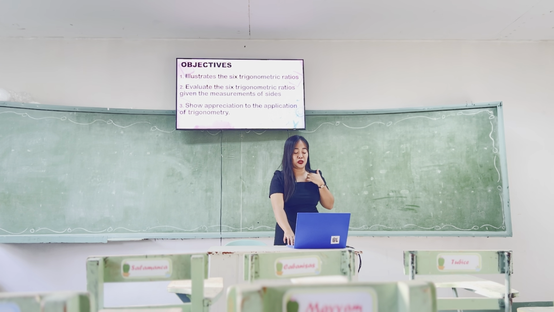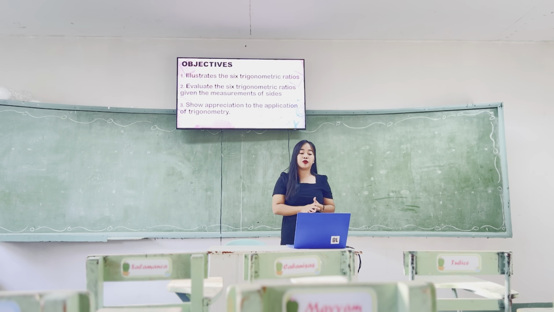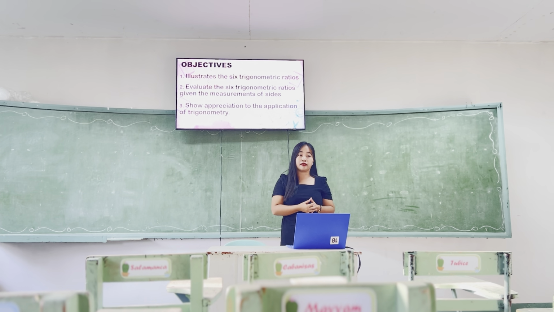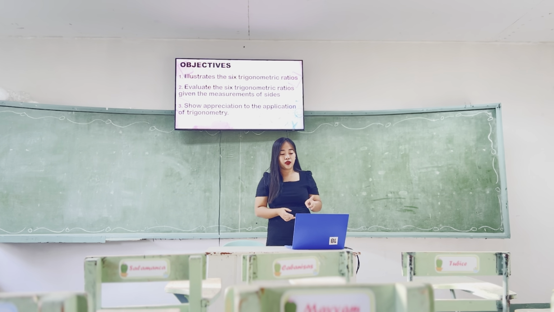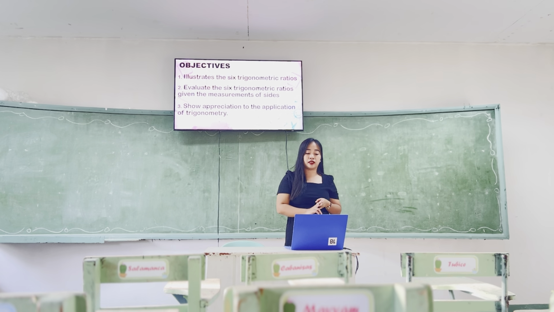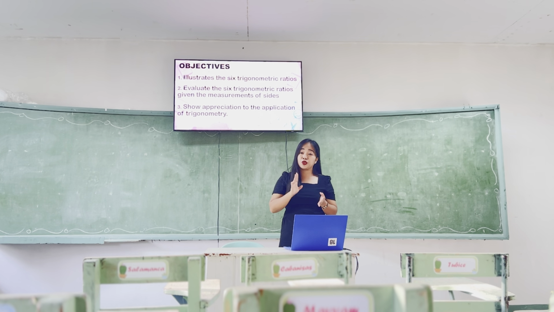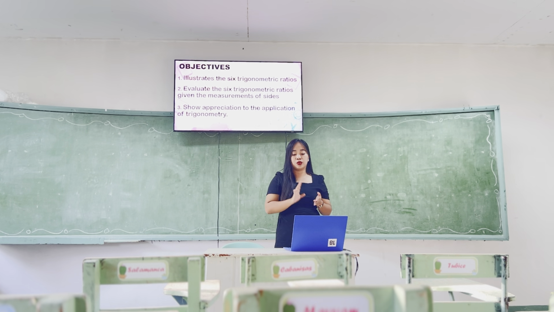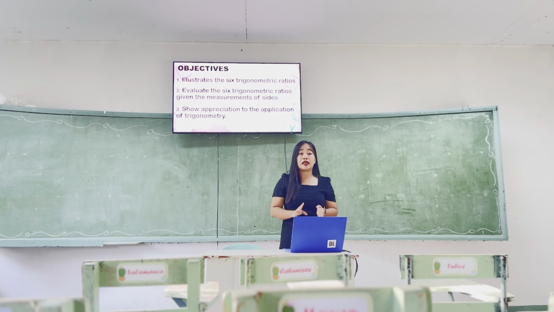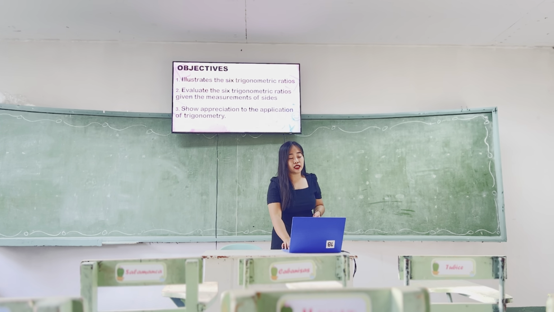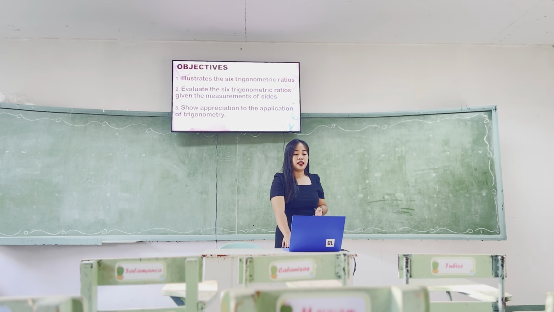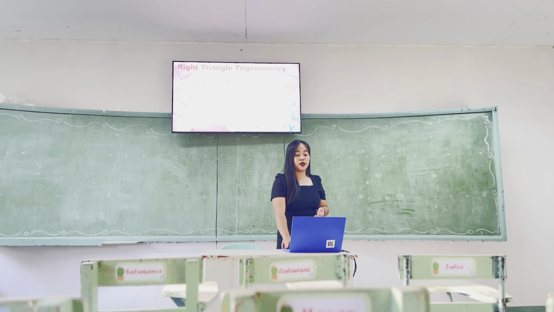Before we start, let us read the 3 objectives that you should meet today. Number 1, you should be able to illustrate the 6 trigonometric ratios. Number 2, evaluate the 6 trigonometric ratios given the measurements of sides. And number 3, you should show appreciation to the application of trigonometry at the end of the day. Let us proceed to our first lesson. It is all about right triangle trigonometry.